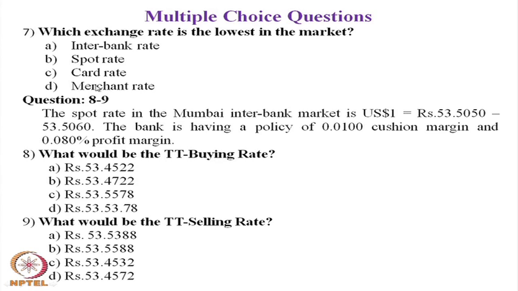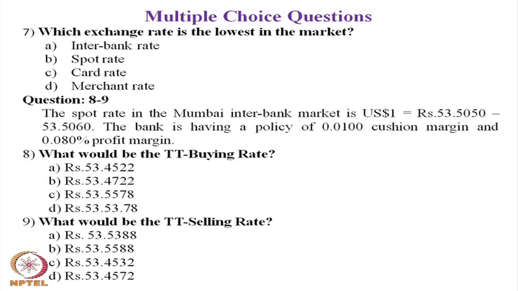For questions number 8 and 9, there is a write up for you. You go through the write up and answer the question. Here we are asking what would be the TT buying rate. Who buys a TT? Those who have foreign currency. They sell the foreign currency and purchase the Indian rupee. So TT buying rate means the spot rate here.